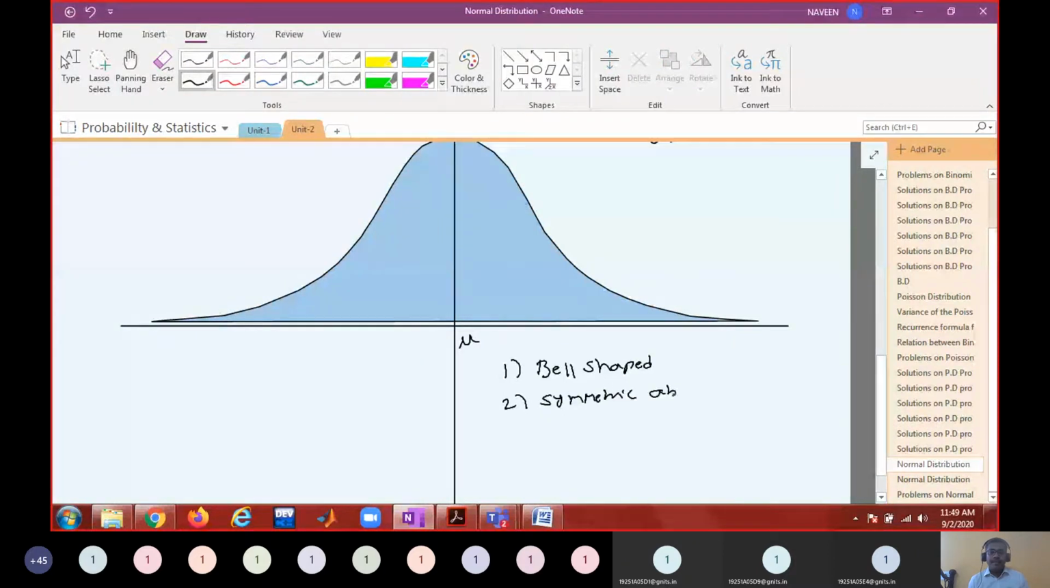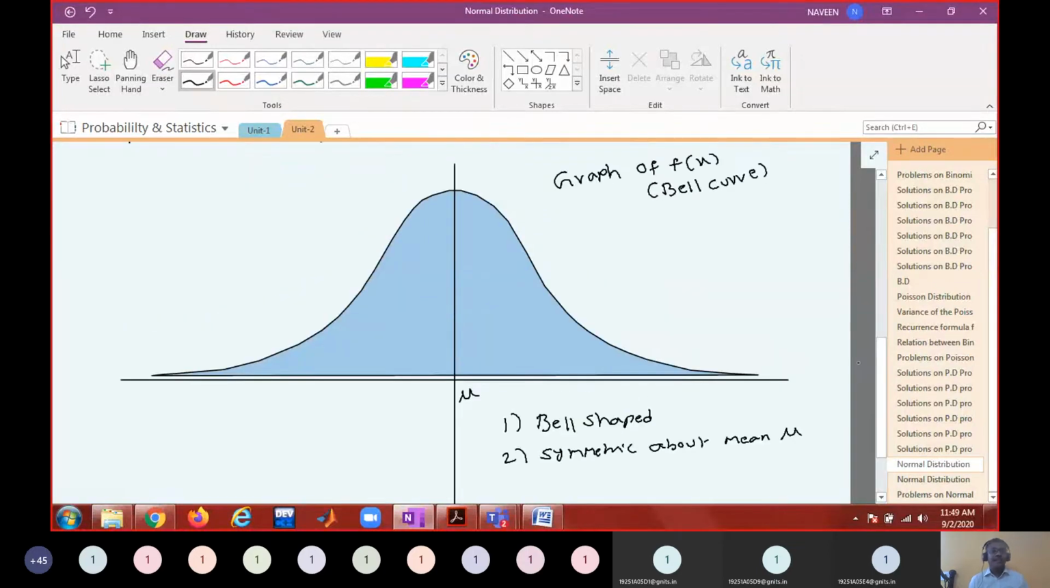Symmetric about the mean. So what is that mean? Mean can be positive, negative or zero. I am not saying that the mean is always positive. If the mean is positive, zero may be here; if the mean is negative, zero may be here. The values range from minus infinity to plus infinity, but the graph is somewhere here. What are the other features you see?